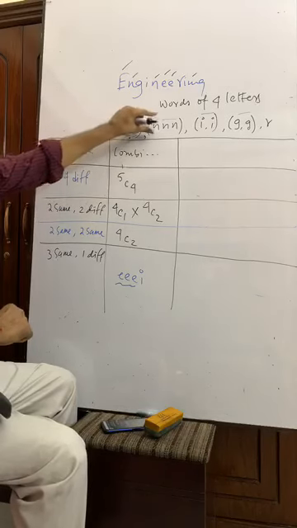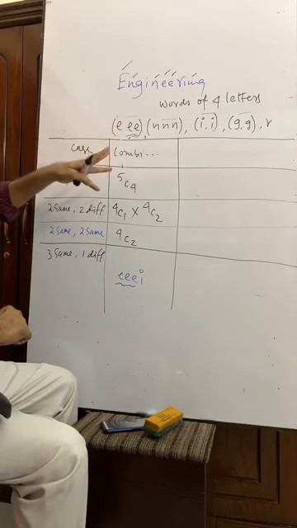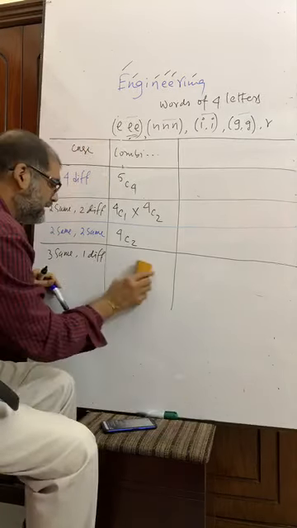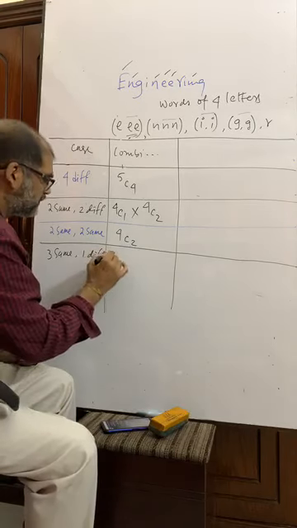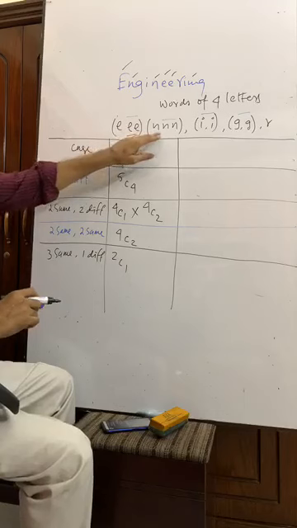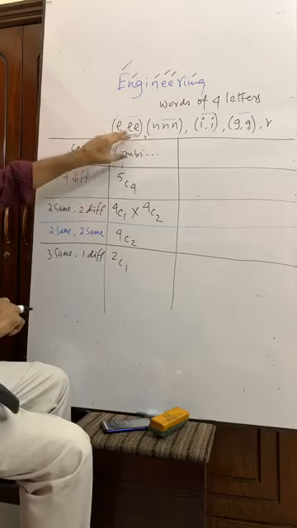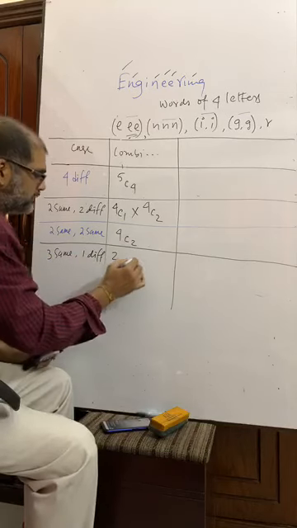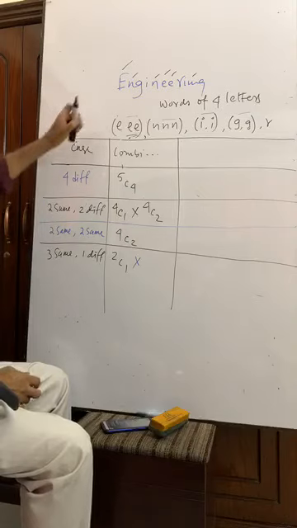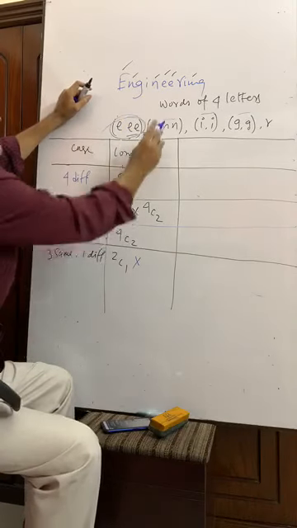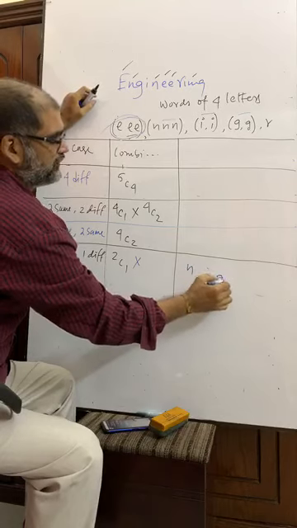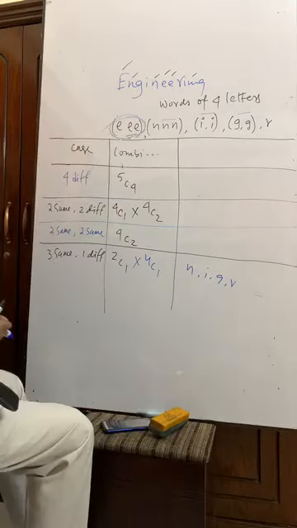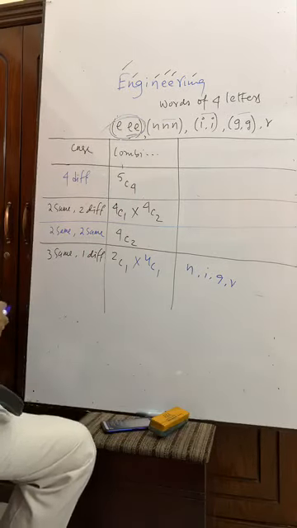Out of these two groups of three same letters, one group can be taken. That means we will get three same letters, and it can be taken in 2C1 ways. Out of two groups, I have to take one group. Then what is left? One different. Suppose this has been taken, so we are left with N, I, G, R. 4C1. Out of these four different letters, I can take one letter in 4C1 ways.